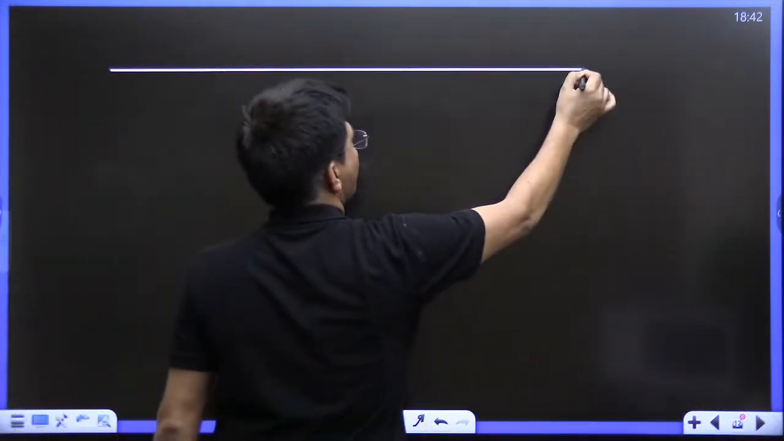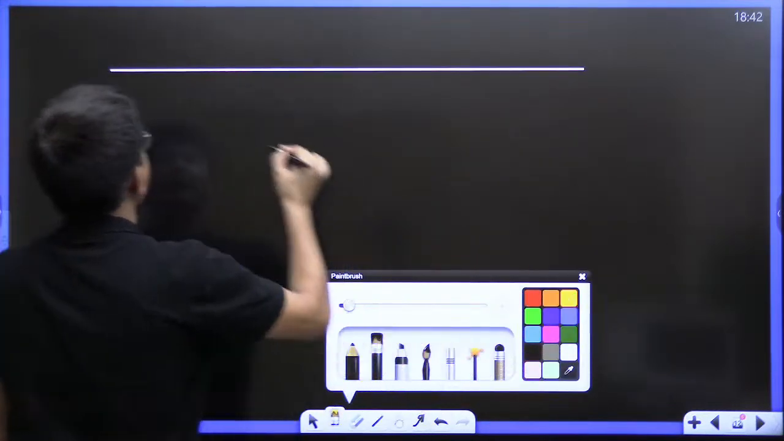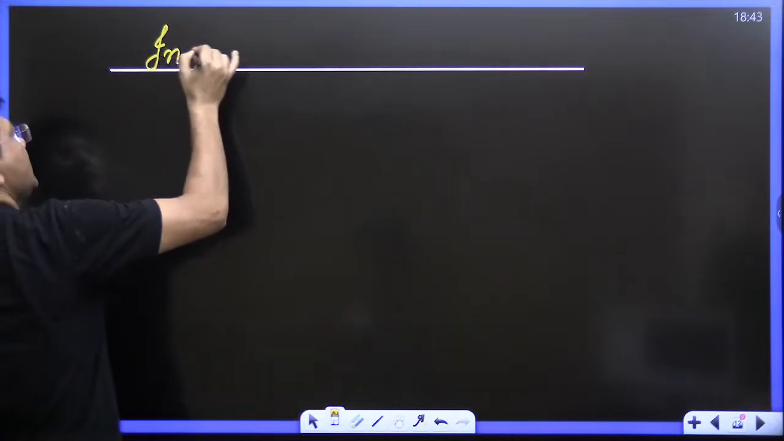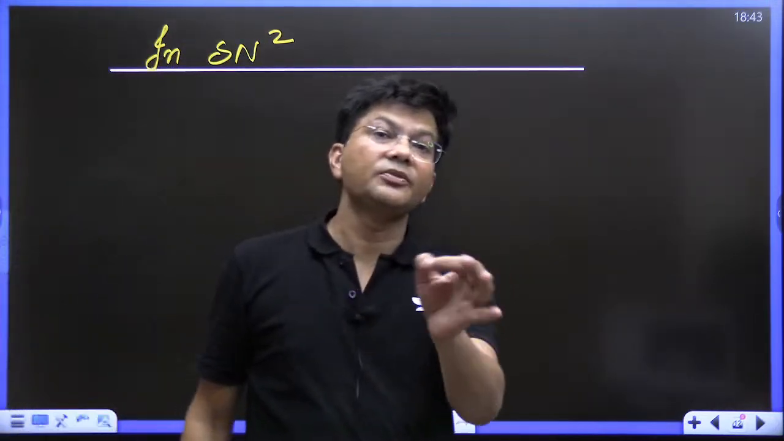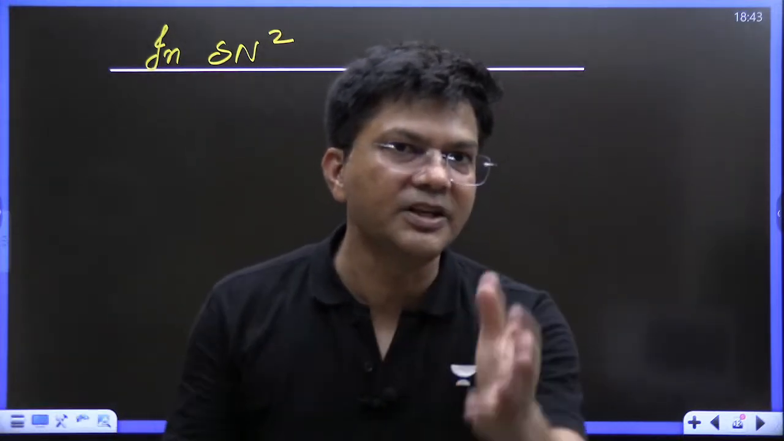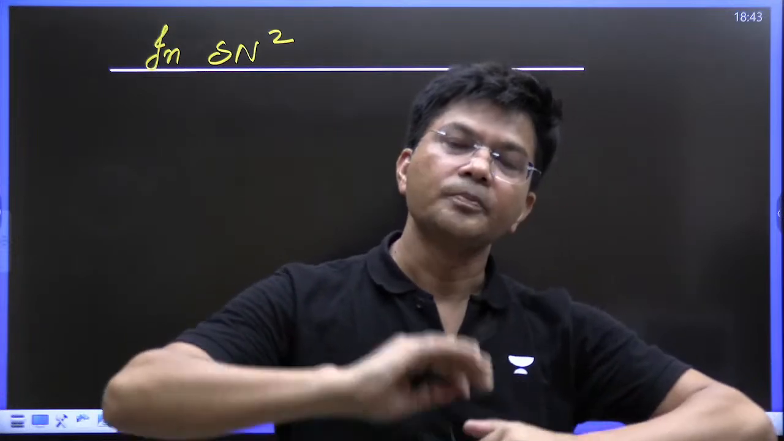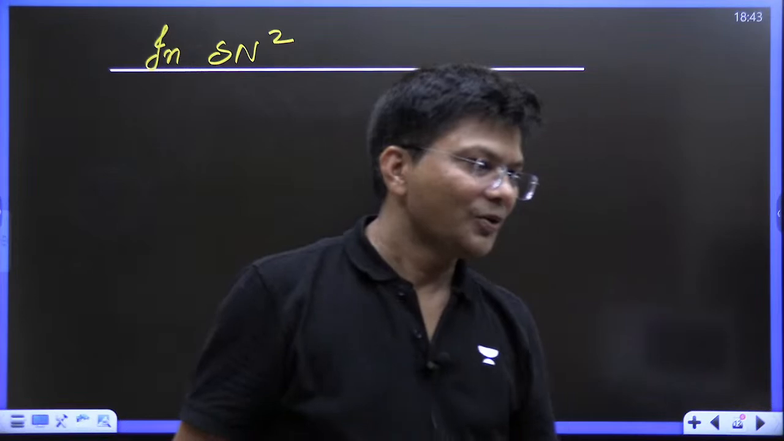First, let me tell you one most important point. In an SN2 reaction, let me know whether racemization will take place or not. In an SN2 reaction, racemization means if the reactant is dextro, then the product should be the isomer.